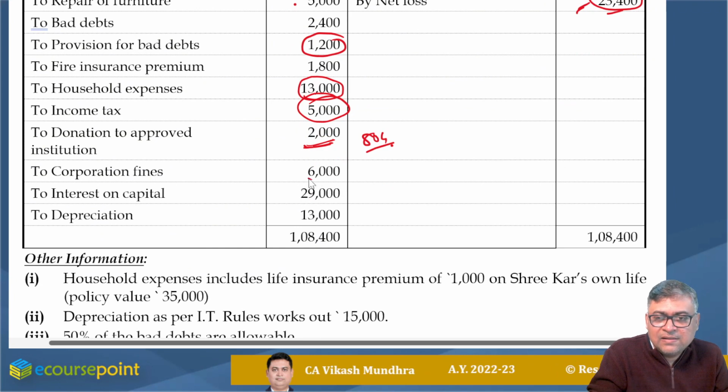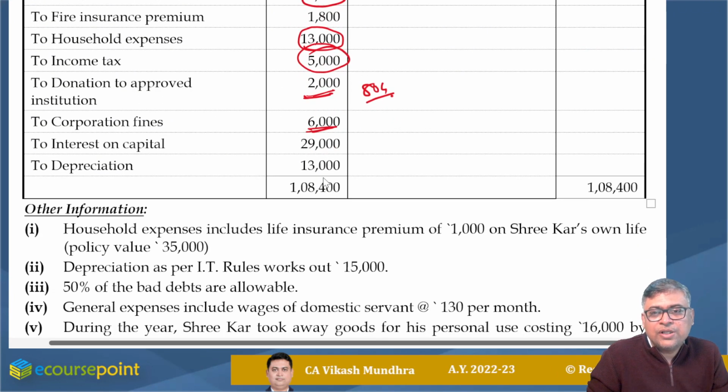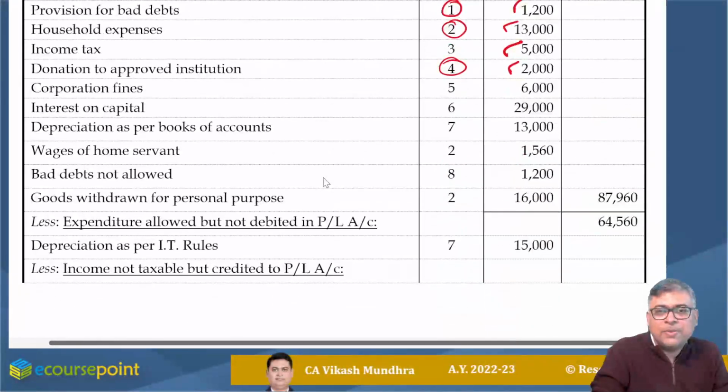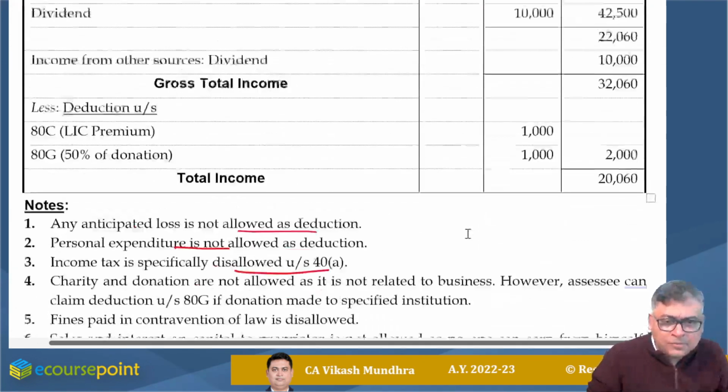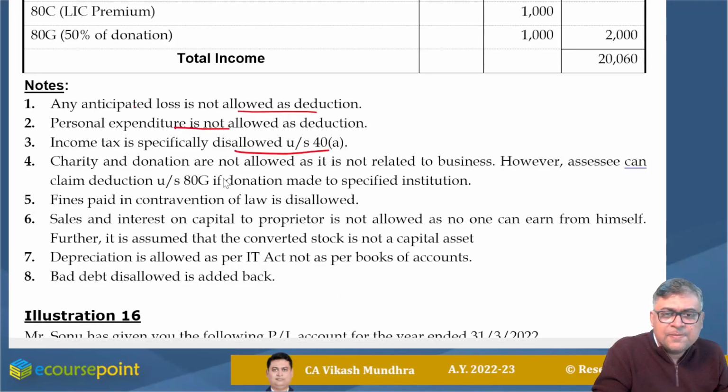Corporation fines, any penalty should be disallowed, so it should be added back, it should not be considered. So I added 6,000 with a suitable remark: fines paid in contravention of law is disallowed.